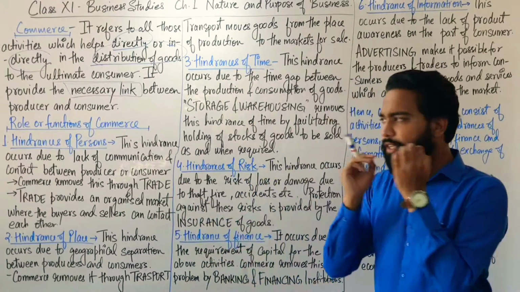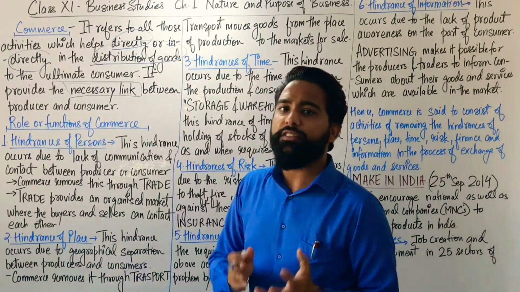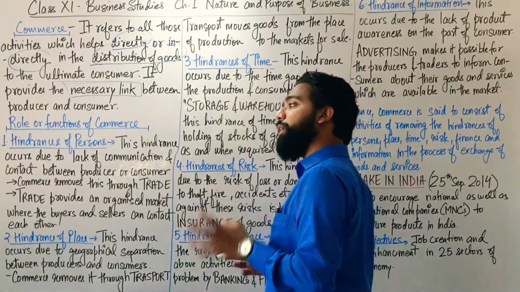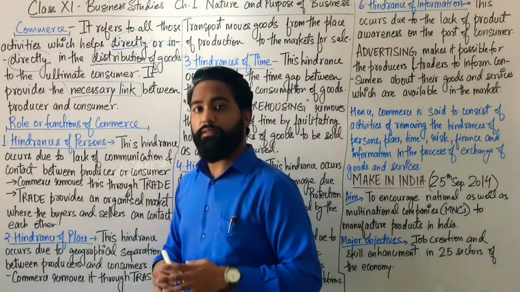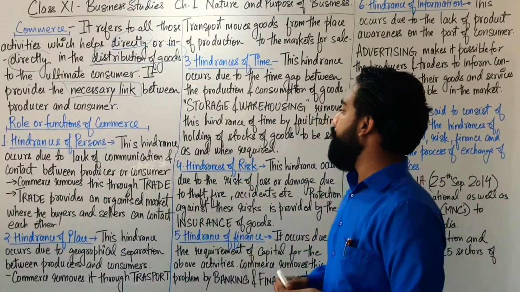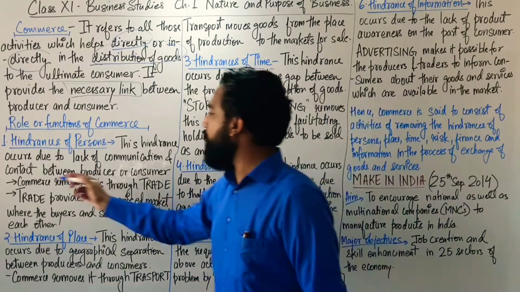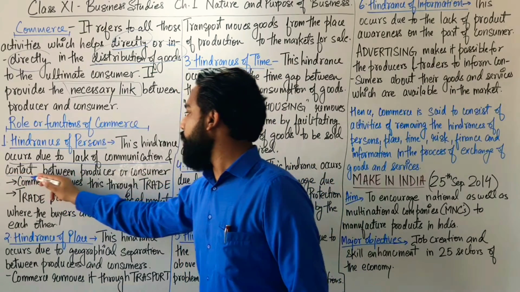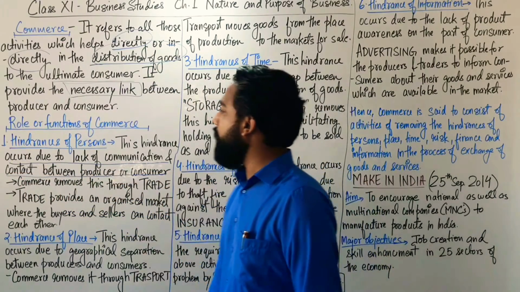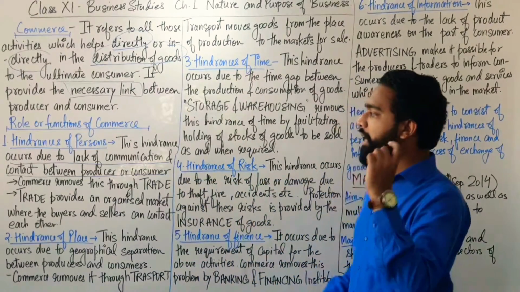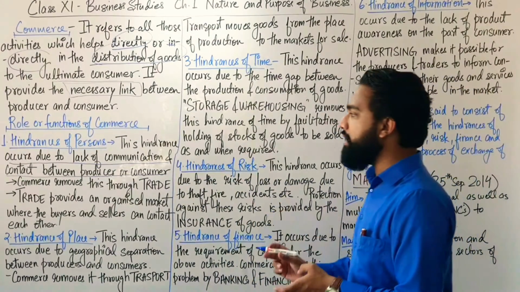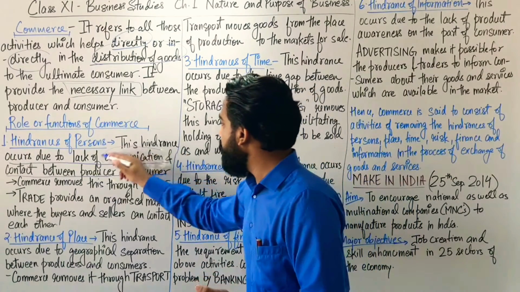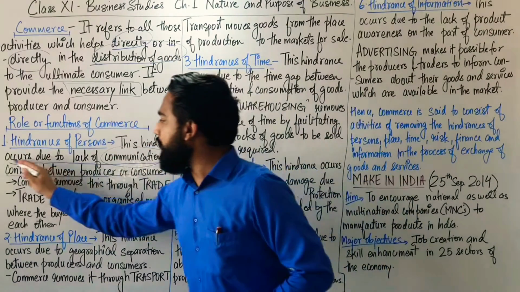The first role is the hindrance of persons. There is a problem of hindrance of persons. Who are these persons? These persons are the producers and consumers, right? This hindrance occurs due to the lack of communication and contact between producer and consumer.